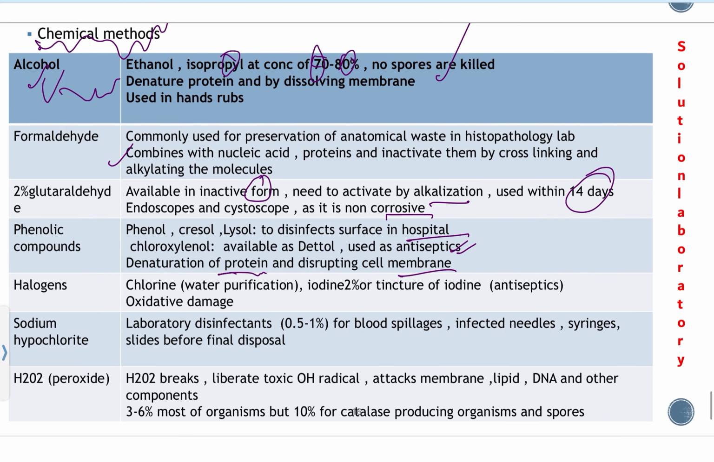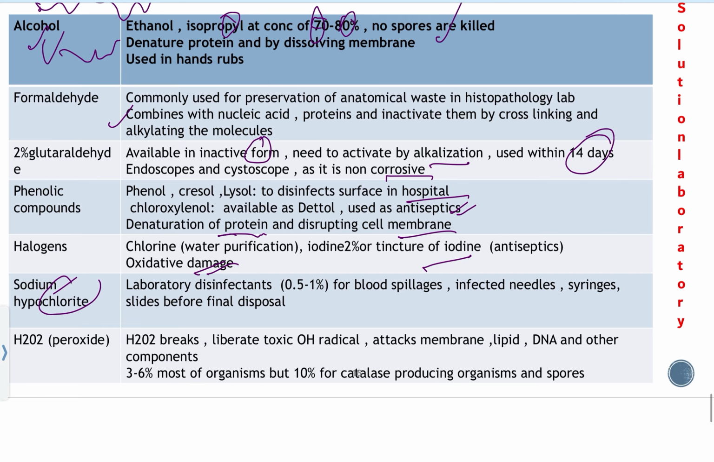And the halogens such as chlorine, mainly used for water purification, and iodine. 2% iodine is called tincture of iodine. It is used as an antiseptic. It works by oxidative damage. And sodium hypochlorite, mainly 0.5 to 1% sodium hypochlorite, is used in almost all labs for destroying slides and needle syringes contaminated with microbial agents.